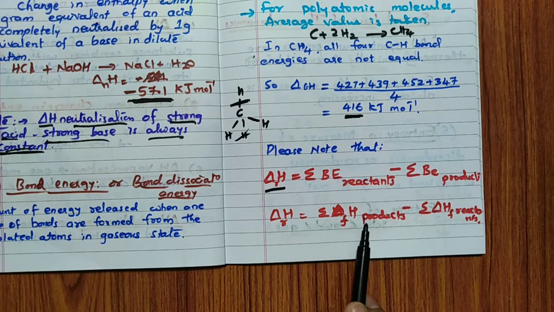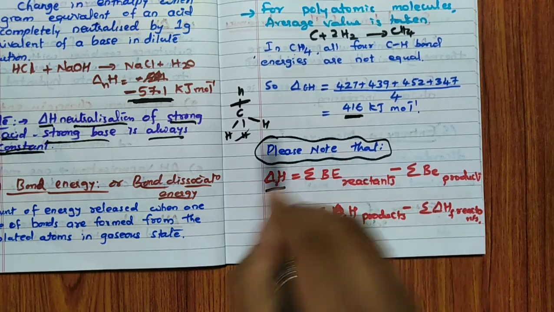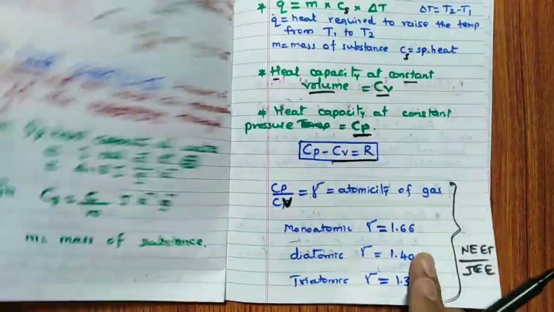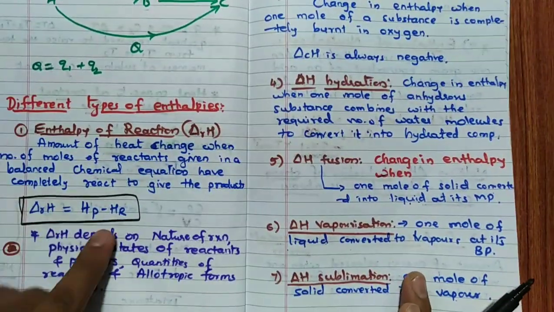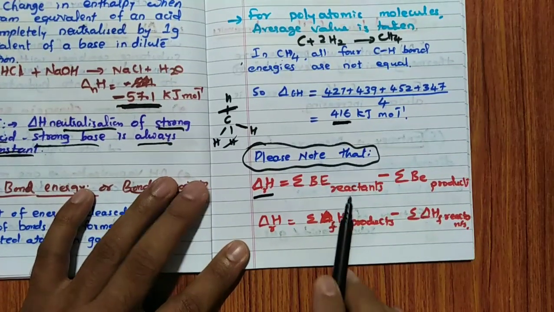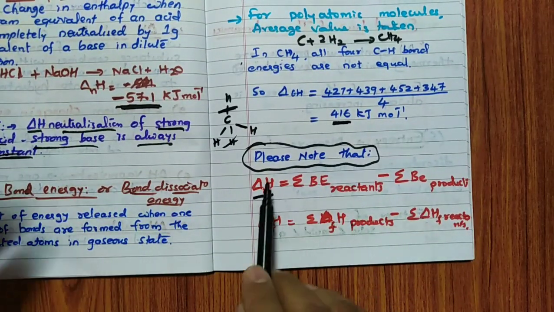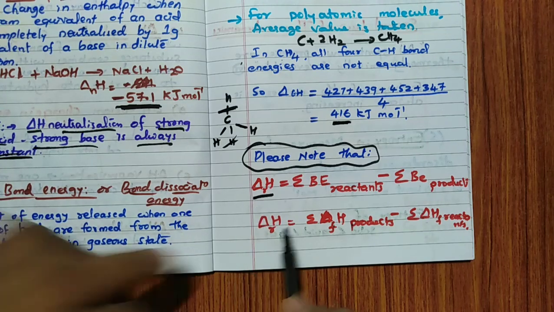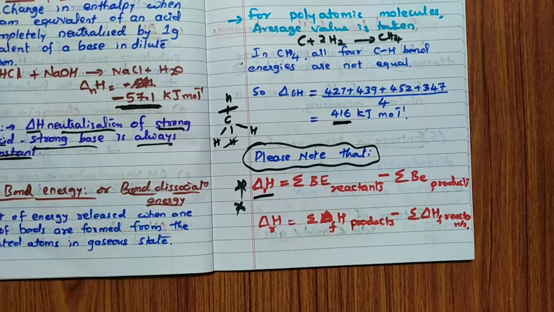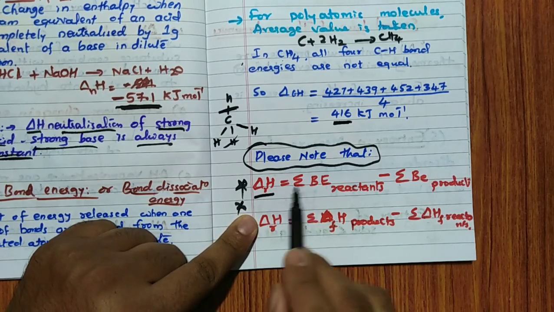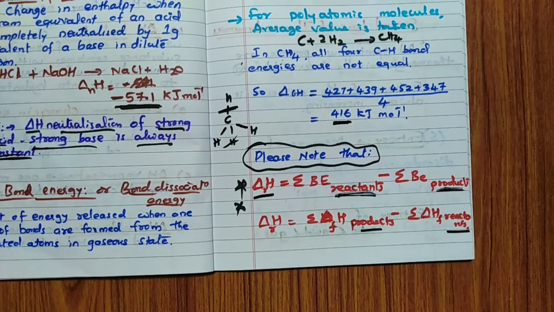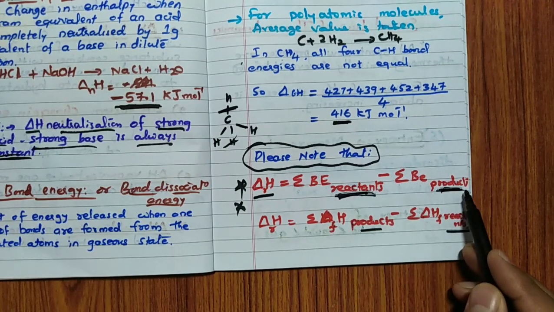Everywhere you can see product minus reactant, but only here, when using bond energy to calculate delta H of reaction, it is reactants minus products. Very, very important, because these are the things we forget in the exam.